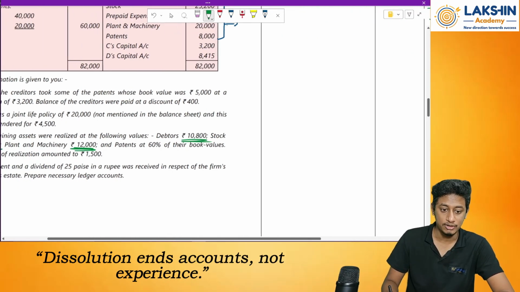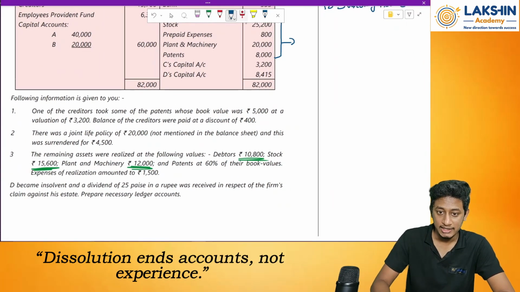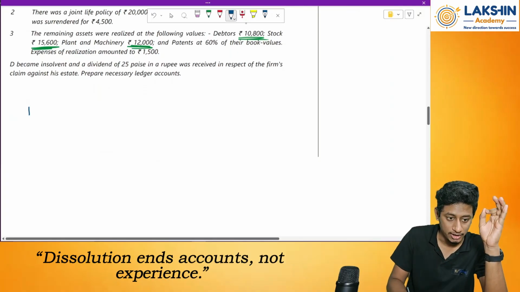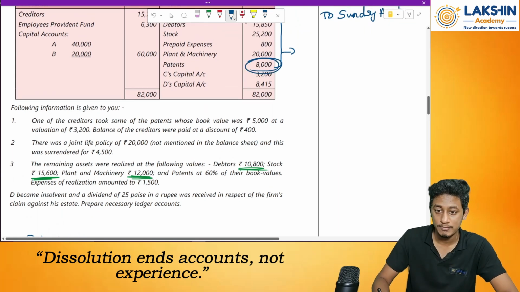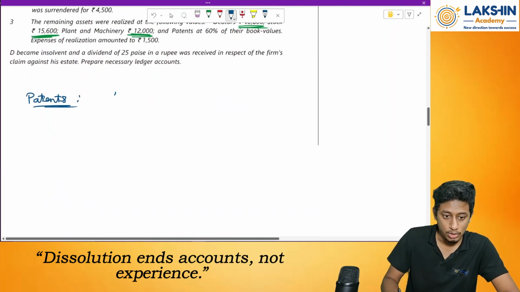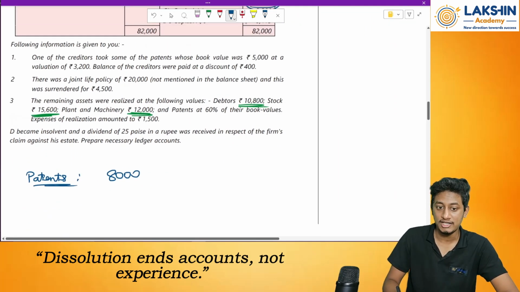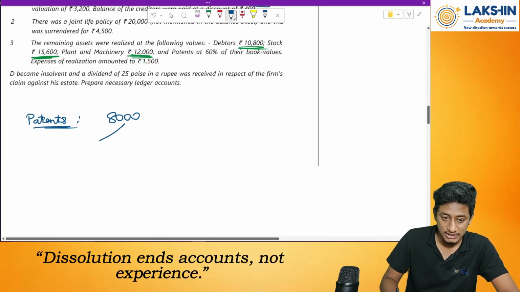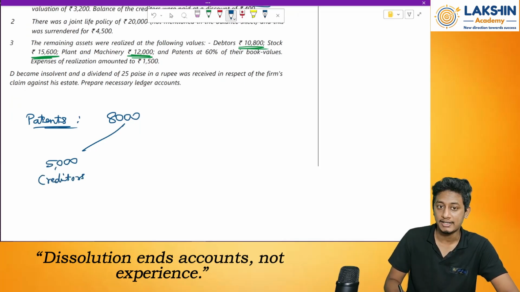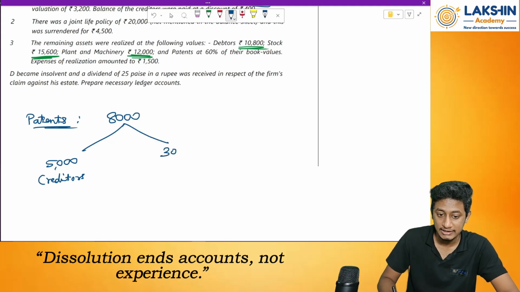Now comes the patents. For patents, I will make a small working note over here. Whatever patents we had, the value as per the balance sheet is rupees 8,000. Out of 8,000, two things have happened. Creditors took over some patents whose book value was 5,000 rupees. So 5,000 worth of patents have been taken over by creditors, and the remaining is 3,000.